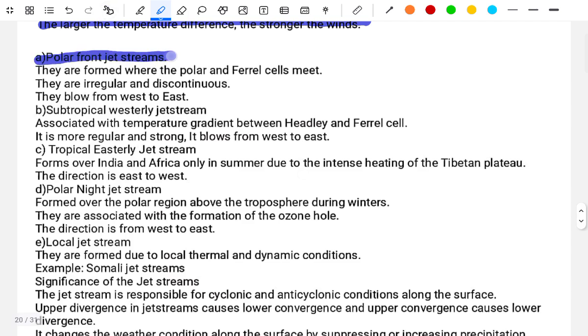A. The polar front jet stream. They are formed where the polar and the Ferrel cell meet. They are irregular and discontinuous. They flow from west to east.